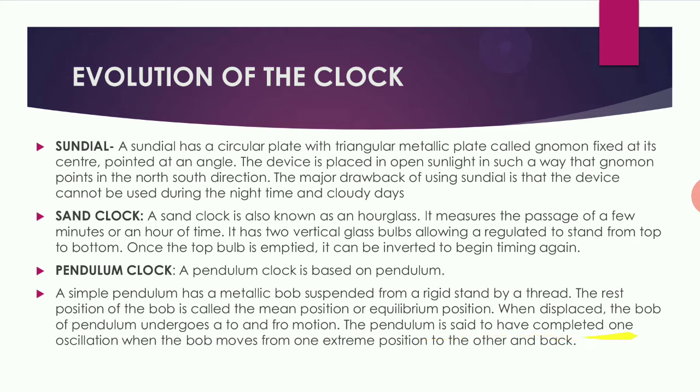The pendulum is said to have completed one oscillation when the bob moves from one extreme position to the other and again back to the extreme position. When it goes to the extreme position, it moves to the mean and again goes to the other extreme. Again it comes back to the mean and again goes to the extreme. This kind of motion is called to and fro, and we say that one oscillation has been completed.